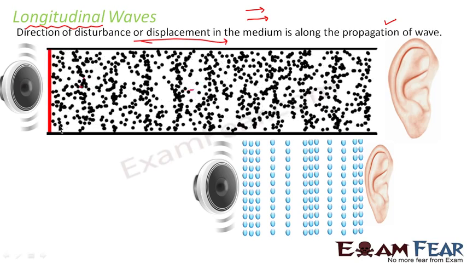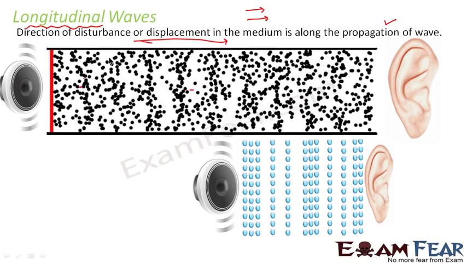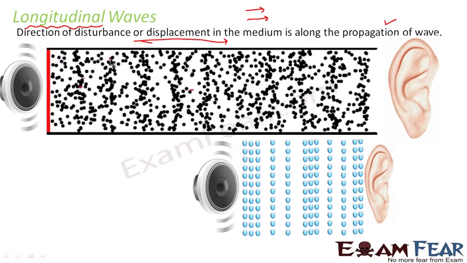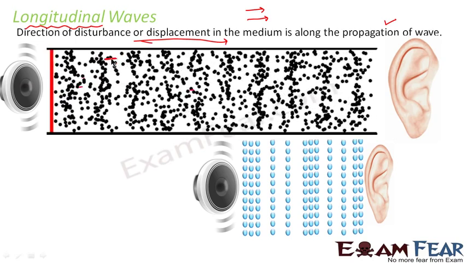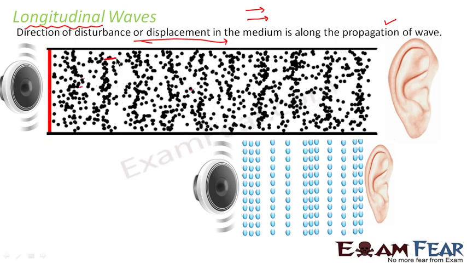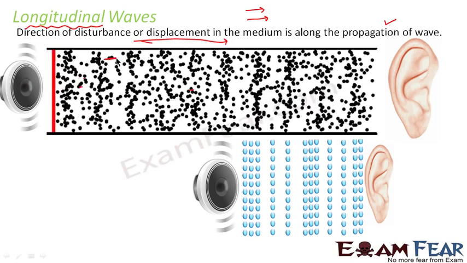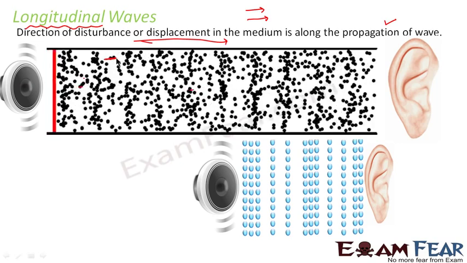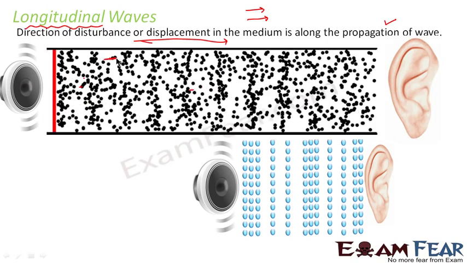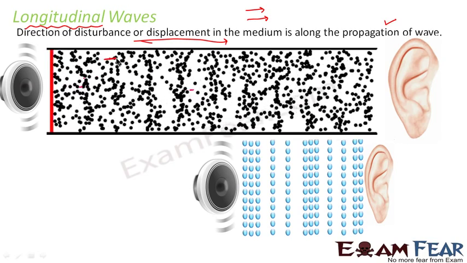At the same time, the particles in the medium, as I told you before also, the best way to understand is to concentrate on any one particle. Let us suppose I am concentrating on this particle. If you observe it very carefully, you would see that this particle is moving something like this. Right, left, right, left, right, left, and so on. So each of the particles in this diagram, all of them are moving about their mean position. So the particles are moving in the horizontal direction and the wave is also propagating along the horizontal direction. That means both are in the same direction. So this is nothing but a longitudinal wave. So sound wave is one of the best examples of longitudinal wave.